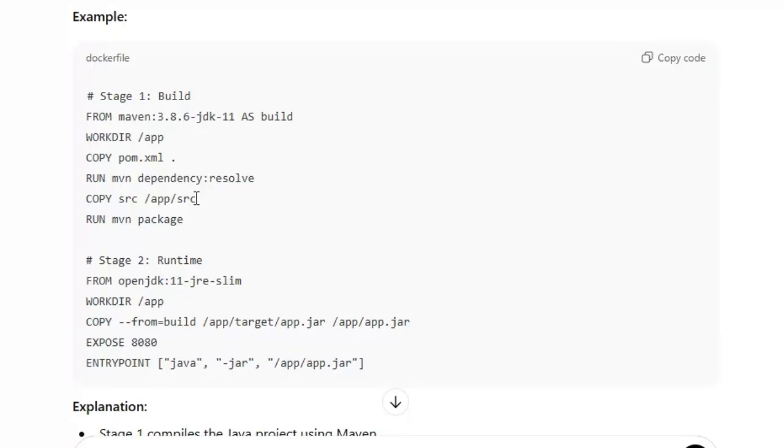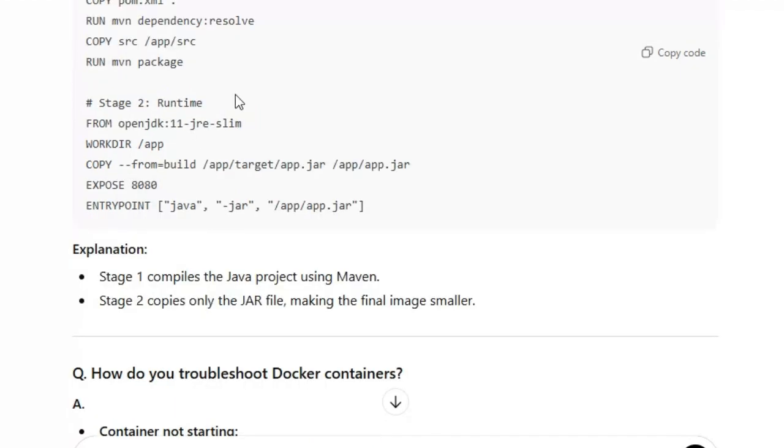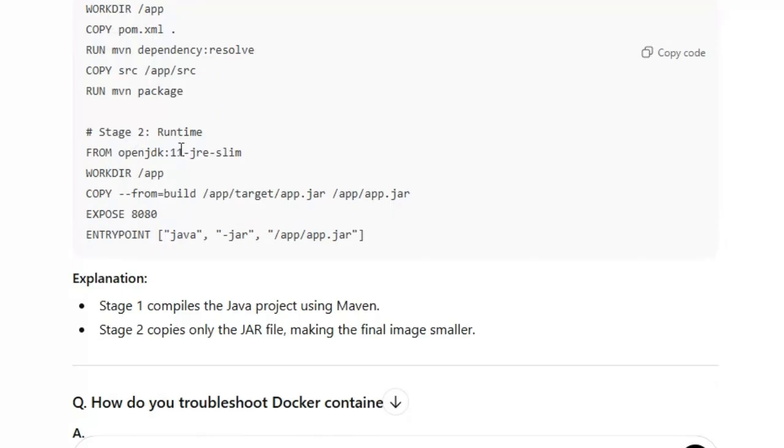See here, same stage 2, same working directory, and copy from the source. This is the source, and this is the destination path. I told you, the target folder.